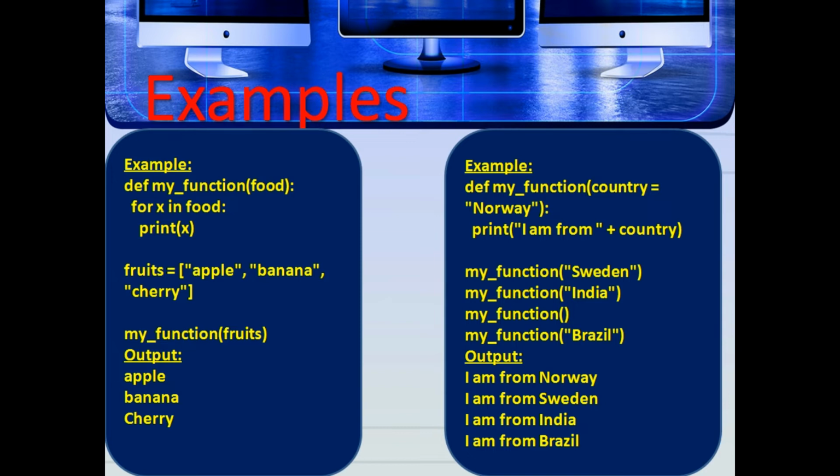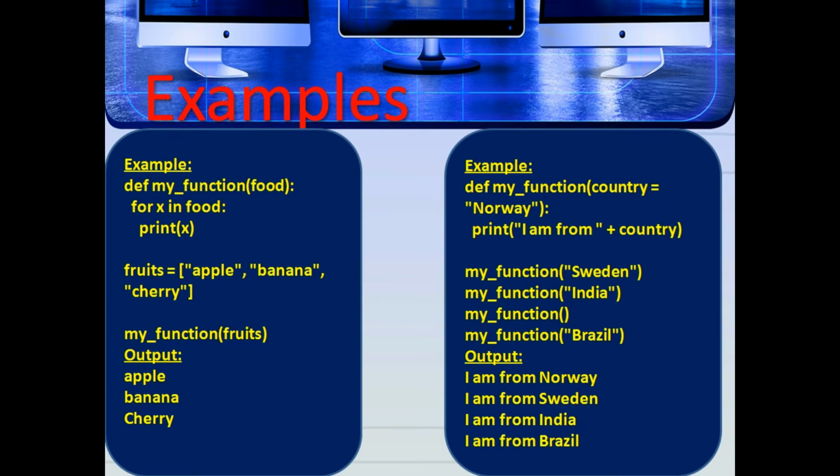First we define a function. After defining the function, inside the for loop we give a print statement. So whatever is inside fruits, that contains food items, all the items will be printed. So it prints apple, banana and cherry.